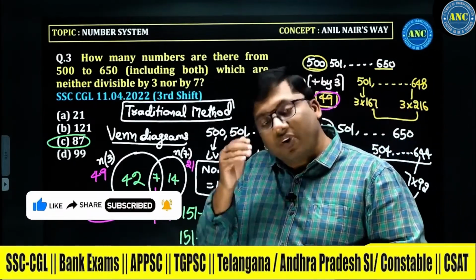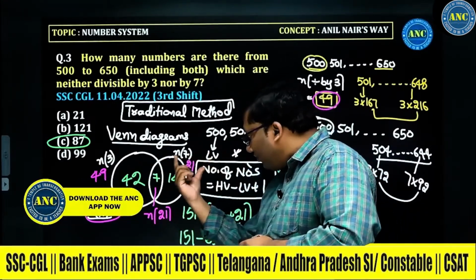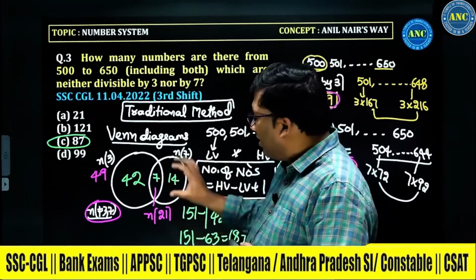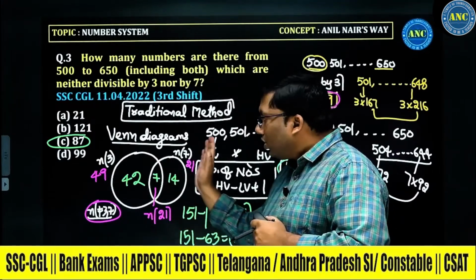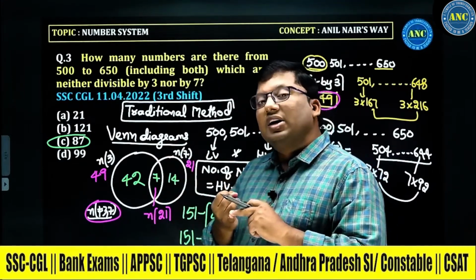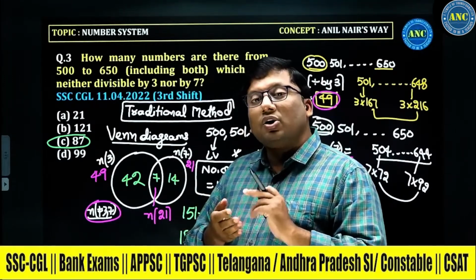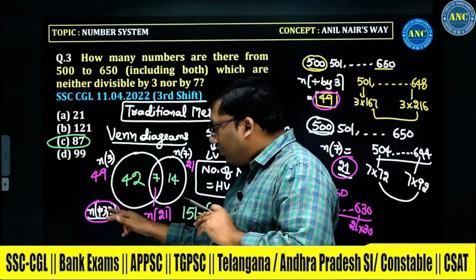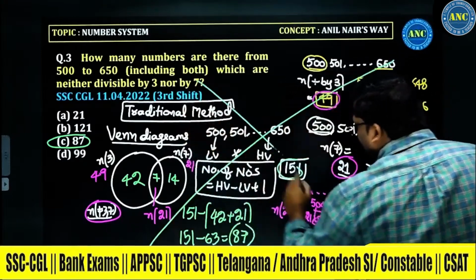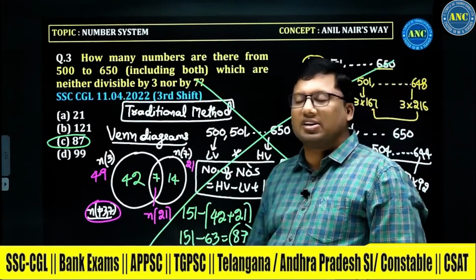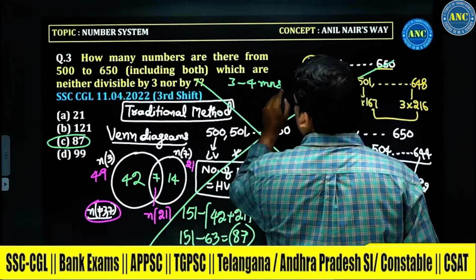Now, if you go by the traditional method, this problem is a very time consuming problem. We have to find out the numbers which are divisible by 3. We have to find out the numbers which are divisible by 7. We have to find the numbers which are divisible by 3 and 7, 21. Total subtract. 4 steps are required. N of 3 we have to determine. N of 7 we have to determine. N of 21 we have to determine. Total minus these complete set will give you not divisible. If you ask me, this method is not advisable in your examination. If you solve like this, you will get about 3 to 4 minutes to solve the question.